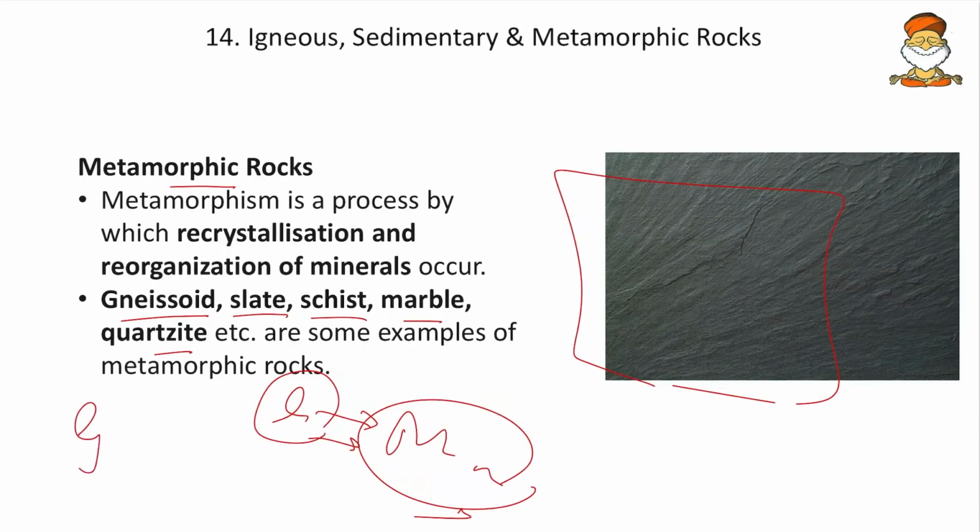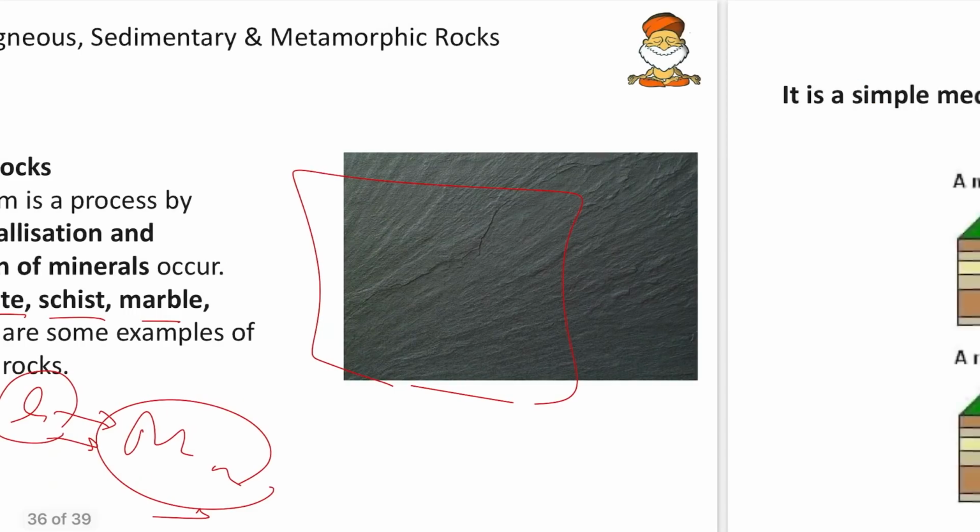Granite is an igneous rock, and whenever it undergoes erosion and other biological and chemical activity, it becomes a gneiss. So likewise, various metamorphic rocks can be formed both from sedimentary as well as igneous rocks. It need not be only from the sedimentary. So these are some of the rocks.